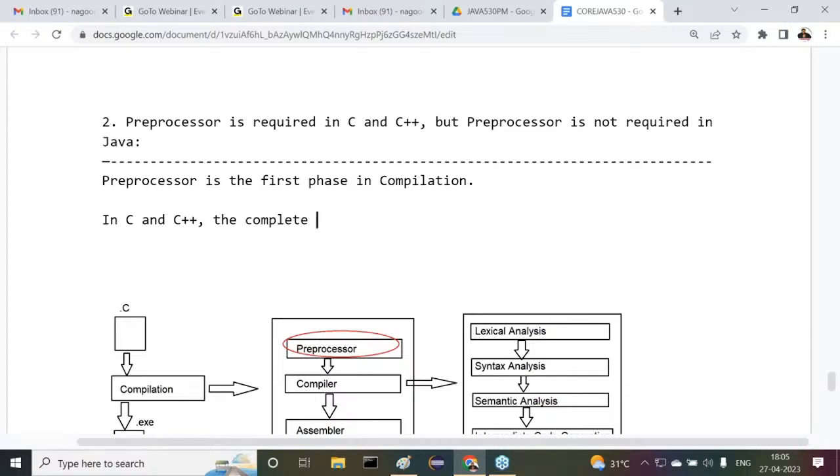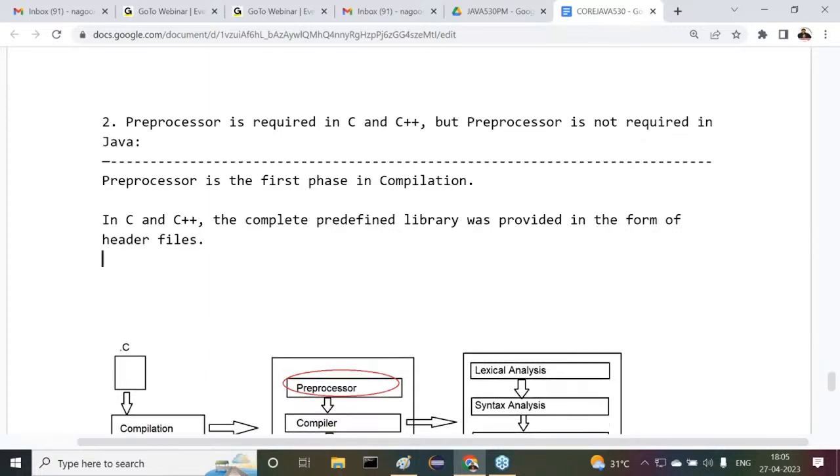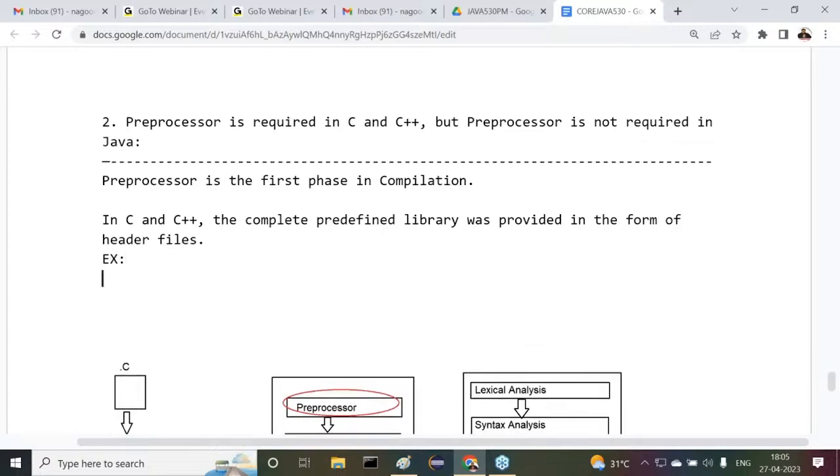So in C and C++, the complete predefined library was provided in the form of header files. Am I right or not? If you're having awareness of C and C++, we have to answer for it. The complete predefined library is available in the form of what there? Header files. Can you tell me examples for these header files?